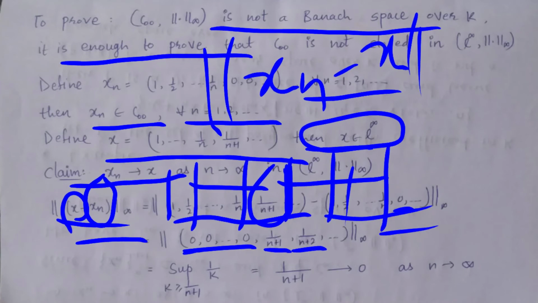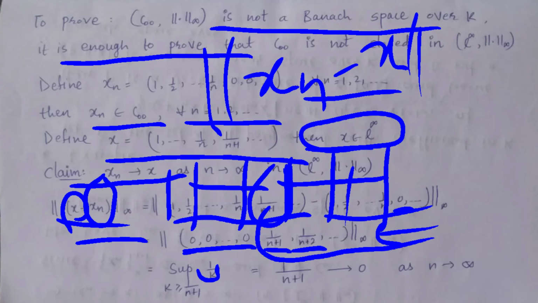So here the definition of infinity norm is the supremum of these elements, right? So I have taken the supremum of 1 upon k, where k is greater than or equal to n plus 1.